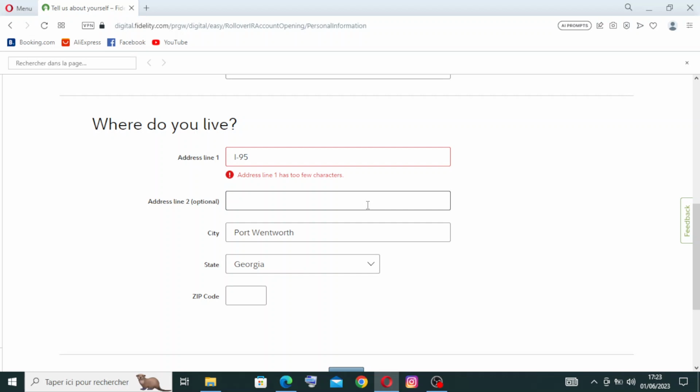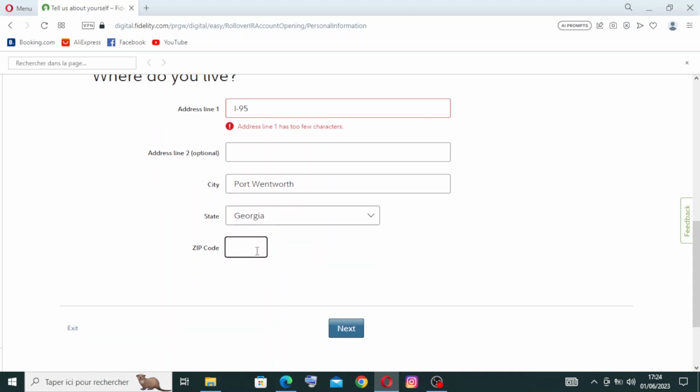If you don't have one, you can just skip the step. And for the city, we already chose one, because this one here is in this city and this state. And for the zip code, let's click on next.